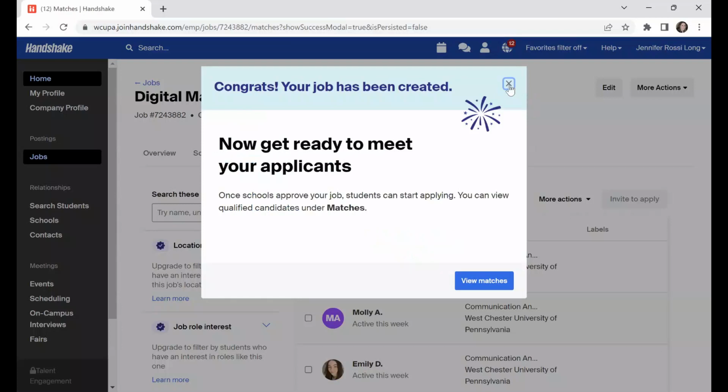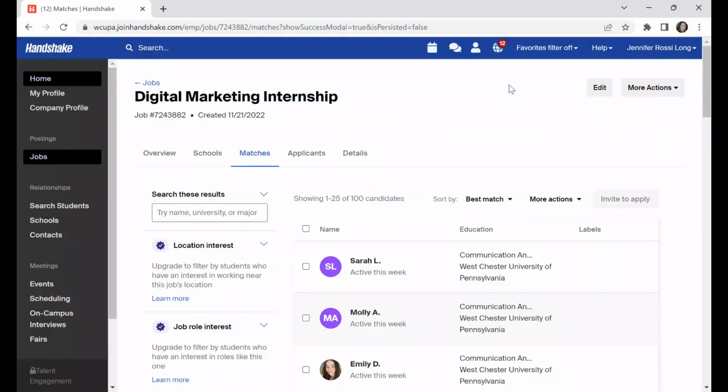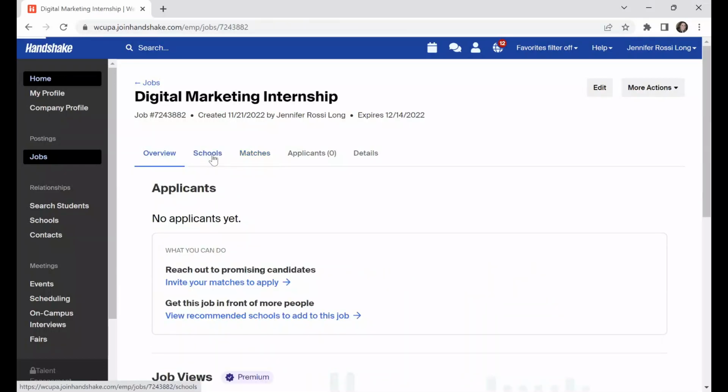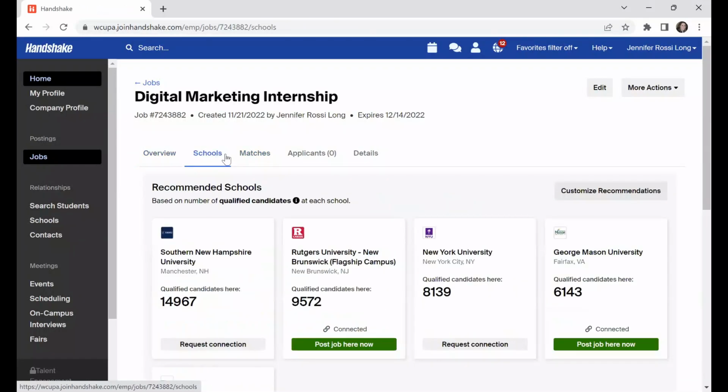Handshake has something in here where you could view students that match the particular job based on, again, those qualifications that I put in. If you wanted to do a little proactive outreach, you certainly could do that, but please know that's not required or anything for an on-campus job. So I'm in the job right now. I can see the overview. I can see the schools that I posted it to, which is Westchester University. I can see my applicants here and any of the details.